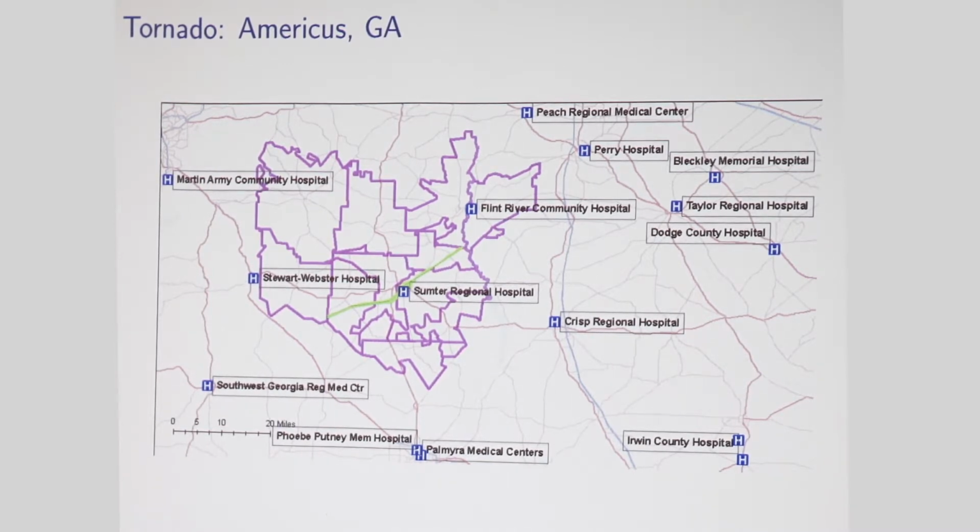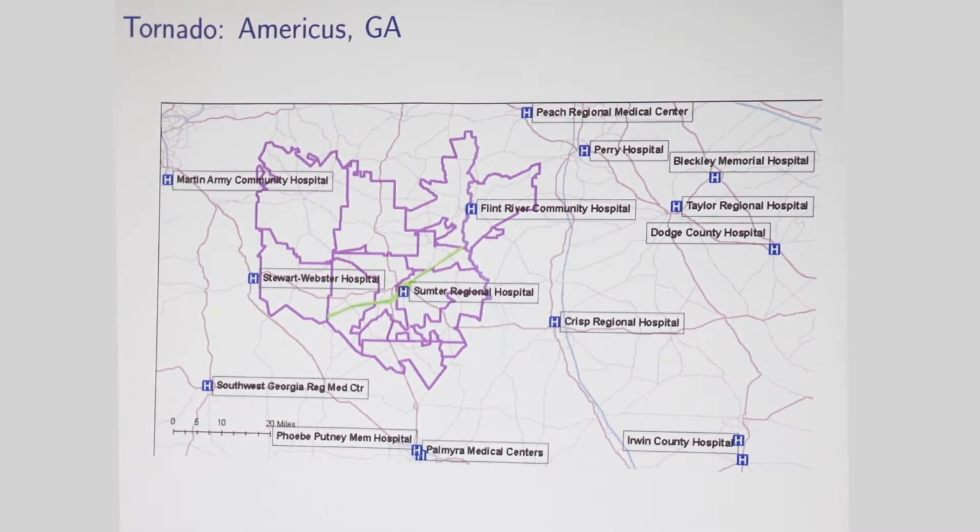The purple areas here are the different zip codes in our data, and the green line is the path of the tornado. The tornado goes through rural areas, then goes through the town of Americus, runs through Sumter Regional Hospital, and then goes out through other rural areas. So you can see, if you just look at the map, that there are a lot of zip codes where there's no disaster damage at all because the tornado never went through those zip codes.